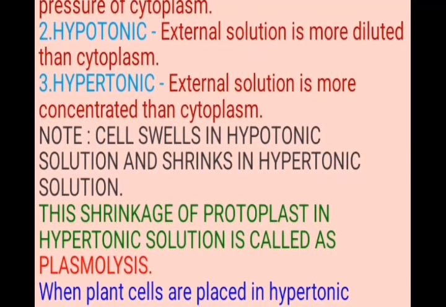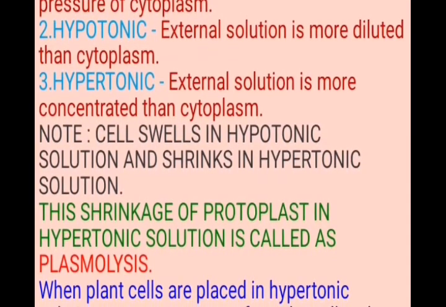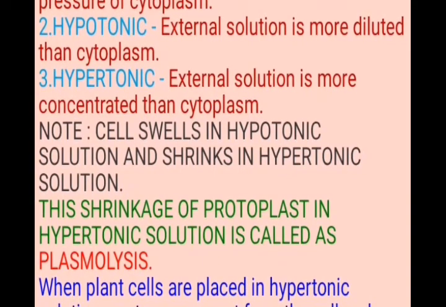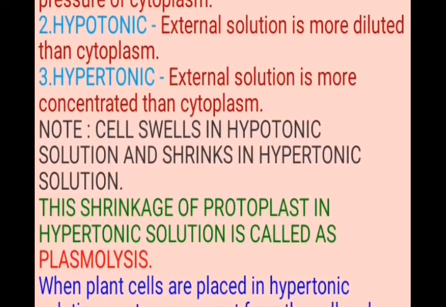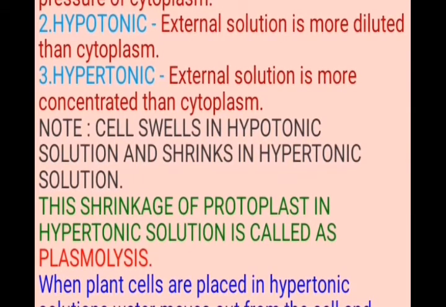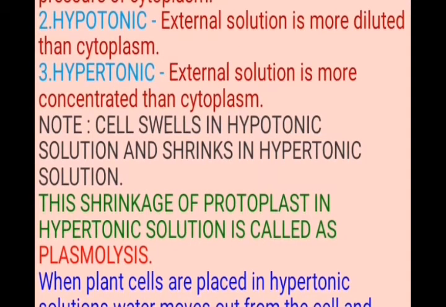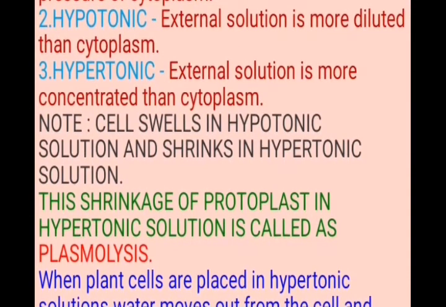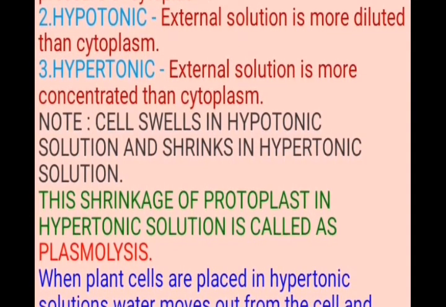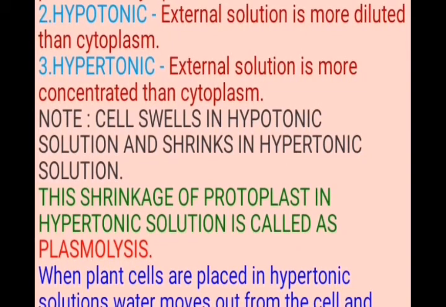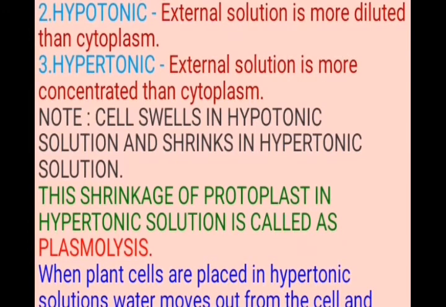One thing about these three types of solutions: cell swells in hypotonic solution and shrinks in hypertonic solution. Whenever a cell is placed in a hypotonic solution, external solution is a low concentration, that's why the water enters into the cell.